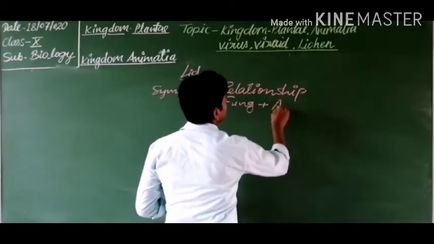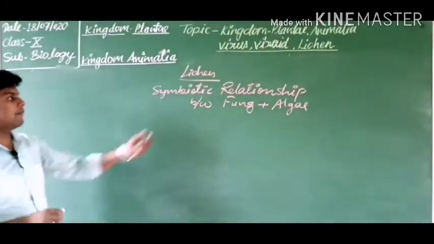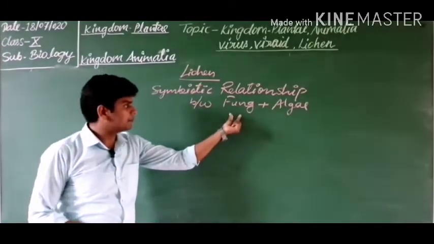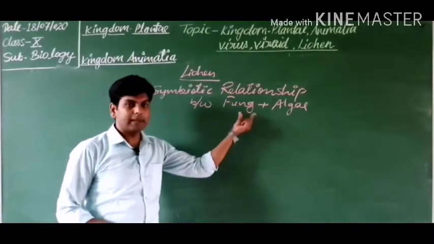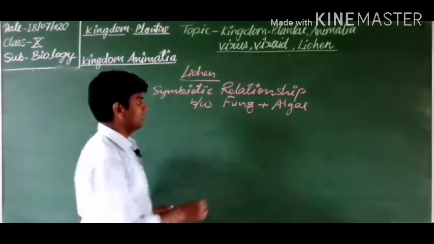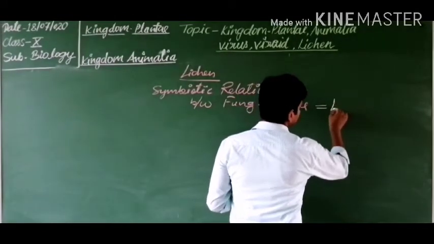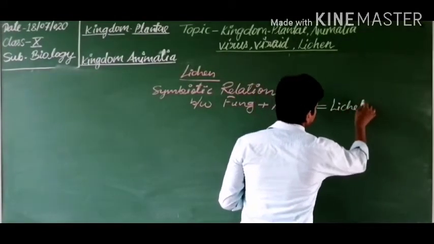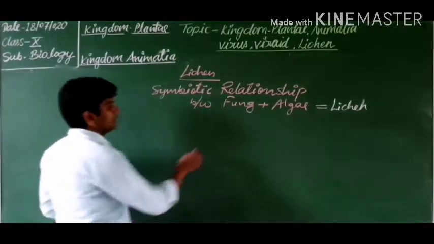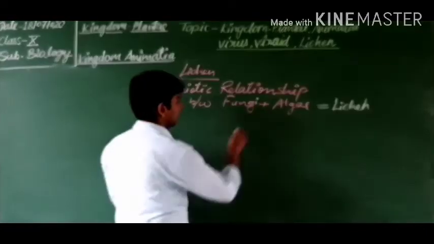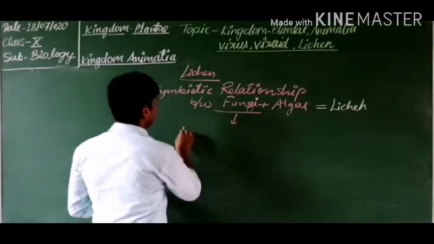Fungi and algae make a symbiotic relationship, and the common structure of both is known as lichen. That's why we can write fungi plus algae is equal to lichen. Here the fungal portion in lichen is known as the mycobiont.